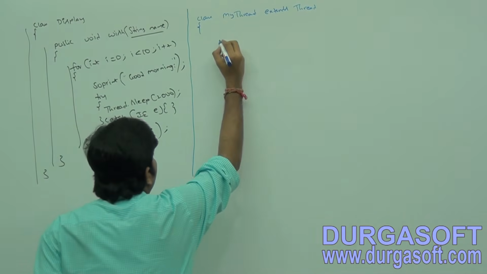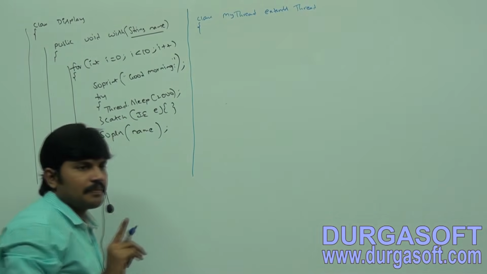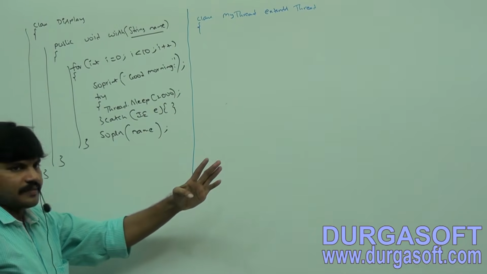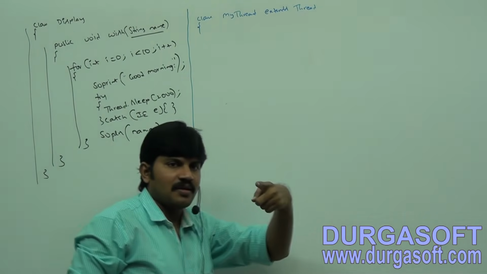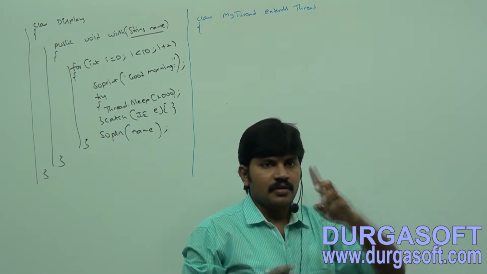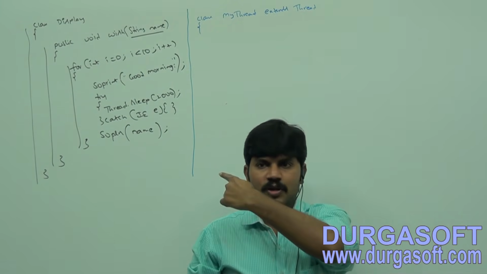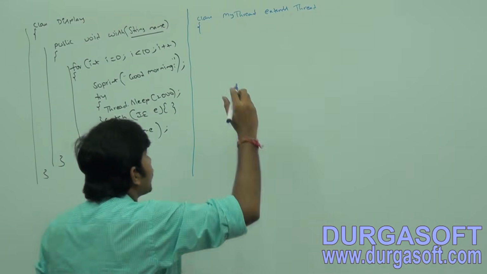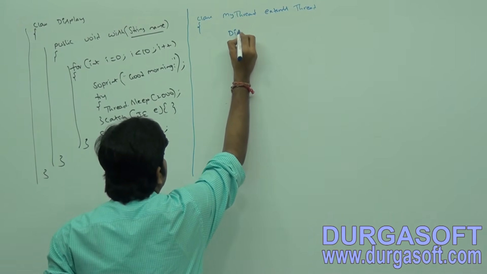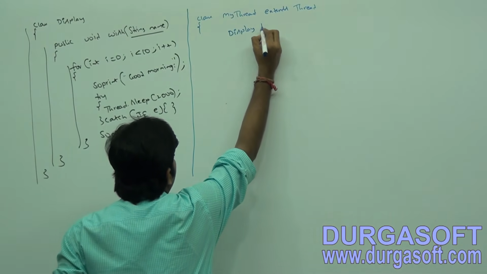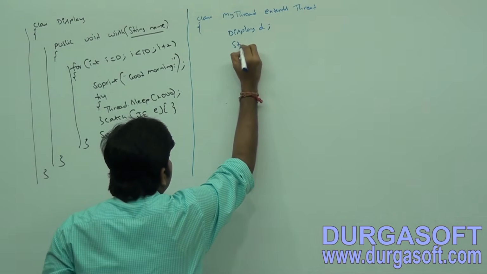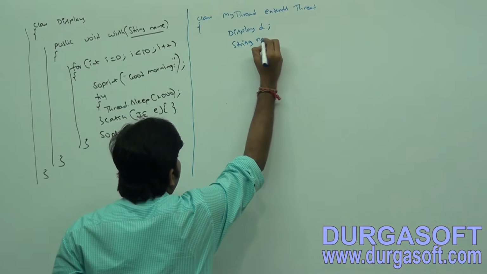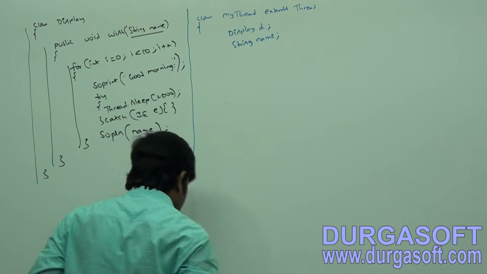Just observe, class MyThread extends Thread. I want to call the wish method. To call it, a name must be required and the display object must be required. That's why let me take Display d as one instance variable and String name as another instance variable.